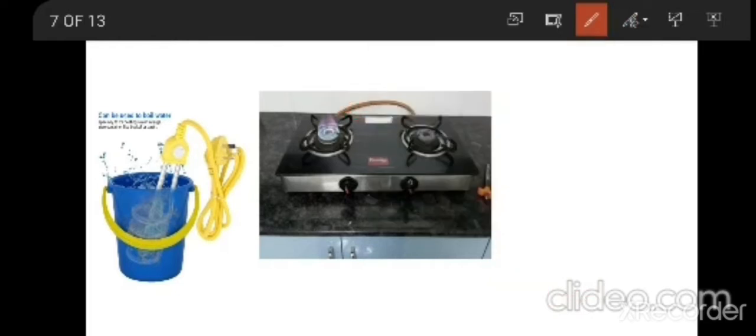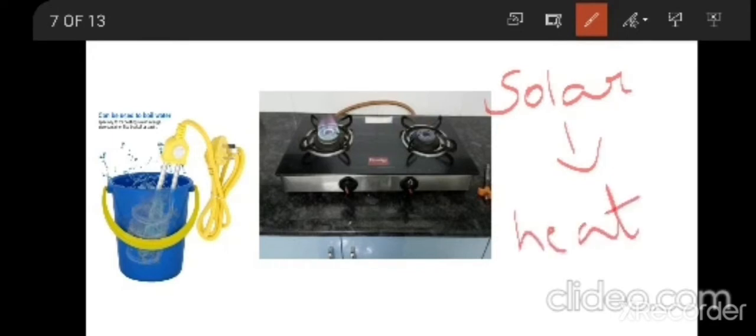If you all know solar energy, what is solar energy? Solar energy is actually coming from the sun. The energy from the sun is called solar energy. So we are using solar heaters now. So what is happening from solar energy? We are converting that into heat energy.